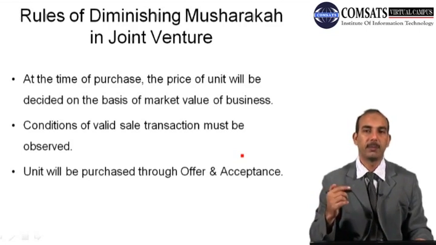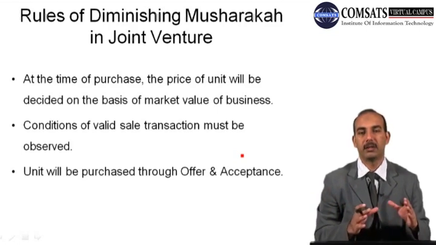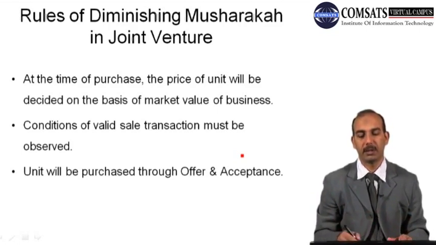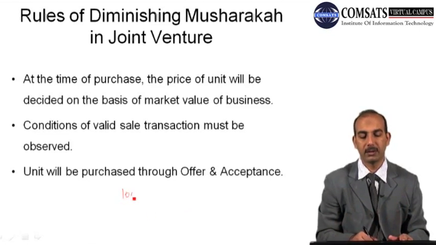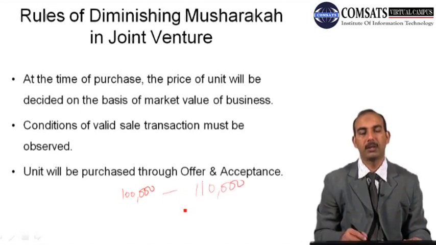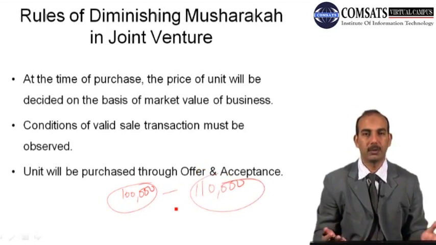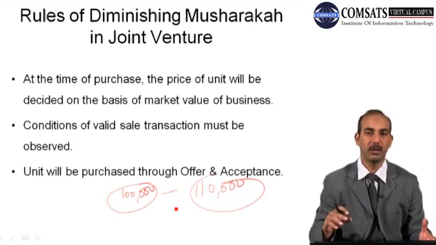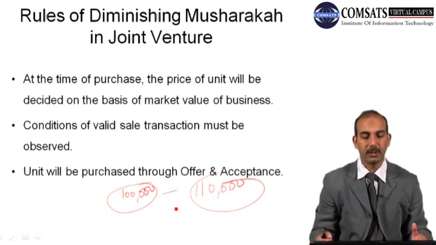For example, the partner may agree that it may remain at the same value. In our previous example, as I discussed, one unit is of 100,000, but its market value is 110,000. Now it's up to the selling partner whether he or she charges 100,000 or 110,000, or provides some discount on it. So it all depends upon the selling partner. It depends on the offer and acceptance. And then the conditions of a valid sale transaction must be observed.